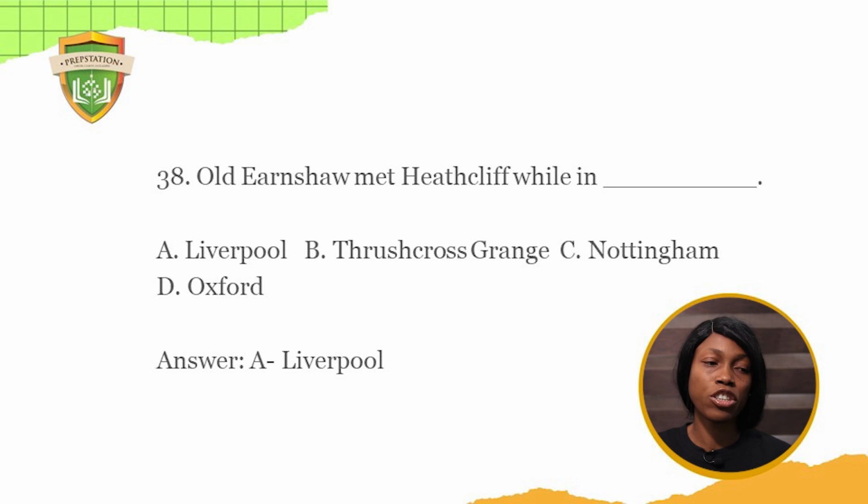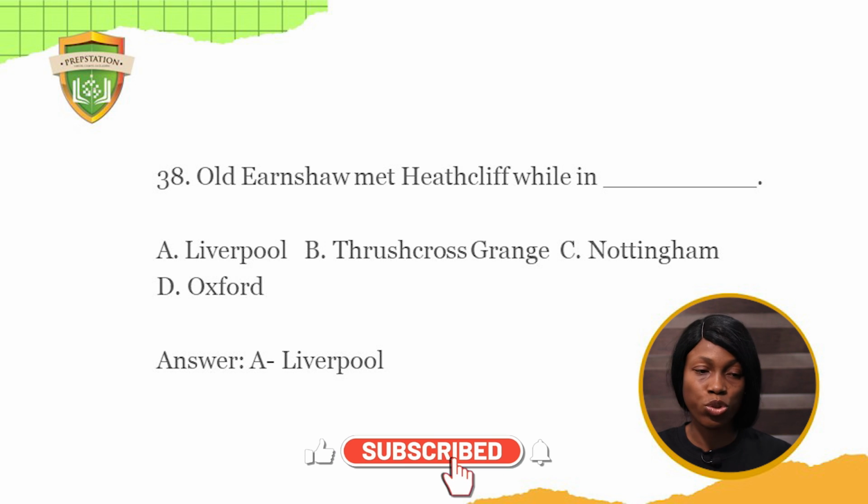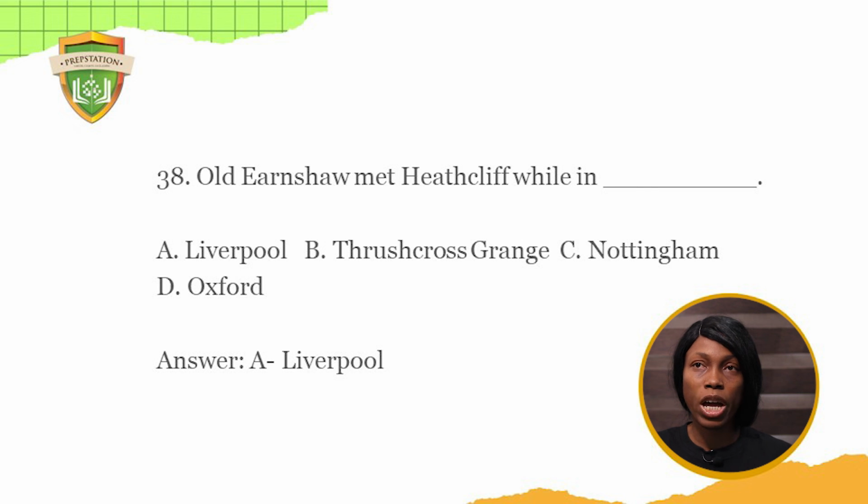38. Old Henshaw met Heathcliff while in A. Liverpool, B. Thrushcross Grange, C. Nottingham, D. Oxford. The answer to this question is Liverpool. He traveled, and then he saw Heathcliff as a street boy, and then he picked him up and brought him to Wuthering Heights. Thrushcross Grange was the other place where Edgar and his sister Isabella lived. And it's not Oxford either. So the answer to this question is Liverpool.